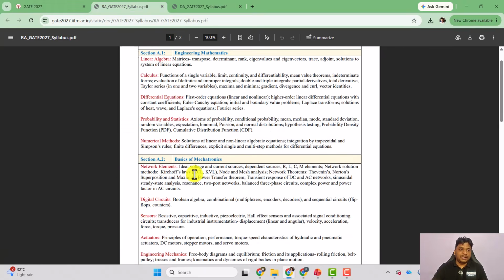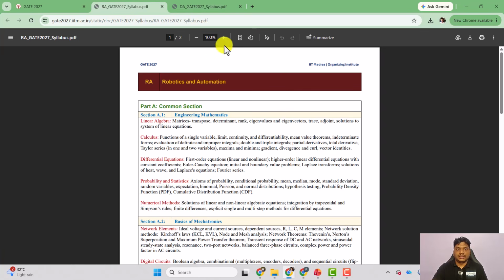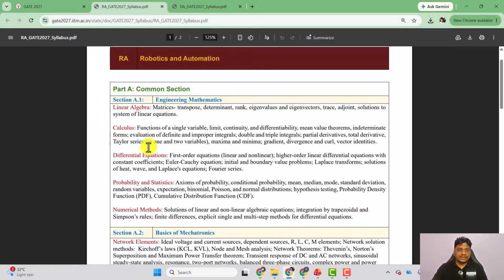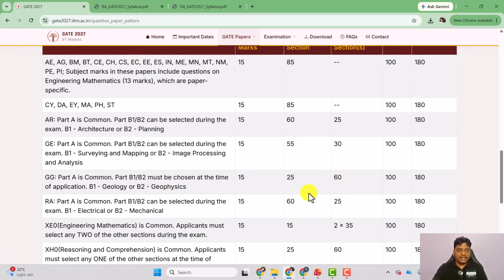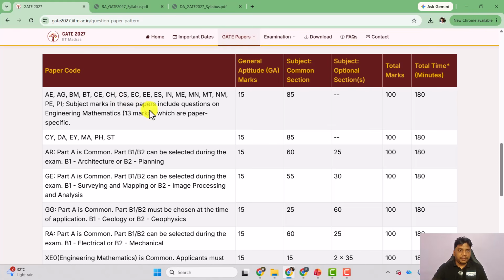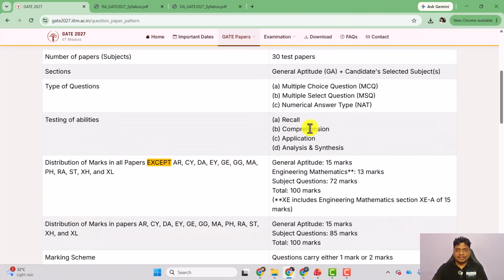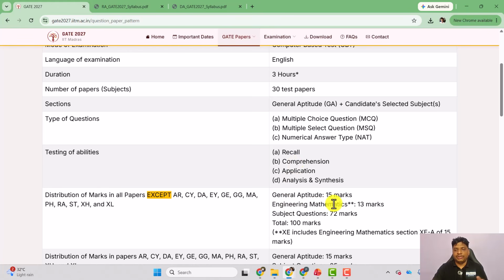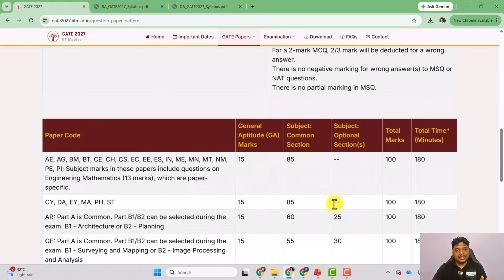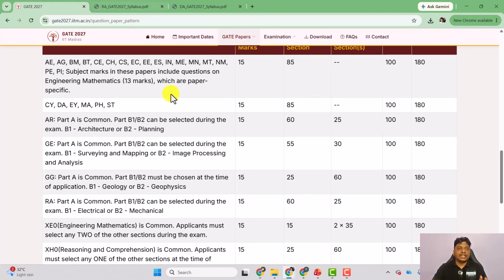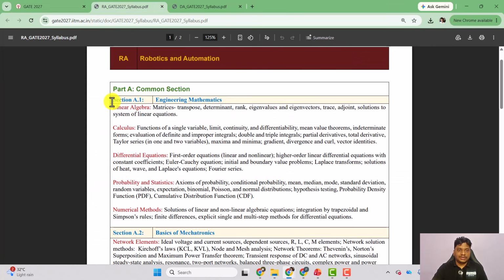So you can see part A. Here we have engineering mathematics, which is also part of part A. Kindly note that in the mechanical engineering paper or electrical paper, 15 marks is there for engineering mathematics, around 13 to 15 marks. But this mathematics part is included in part A for the RA paper. So you can see this 60% weightage, and this engineering mathematics is included in that 60%.